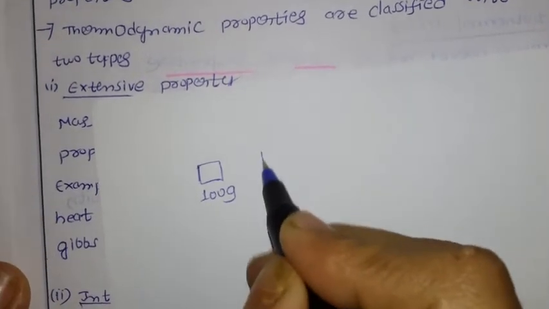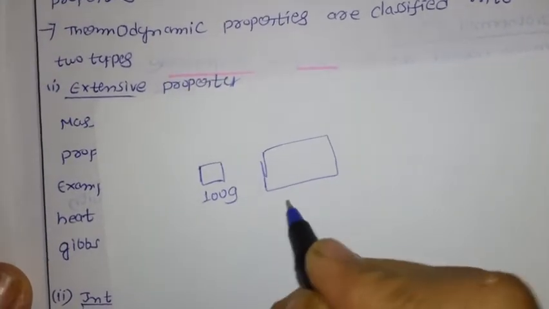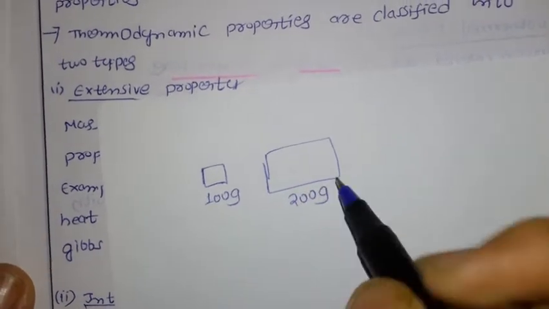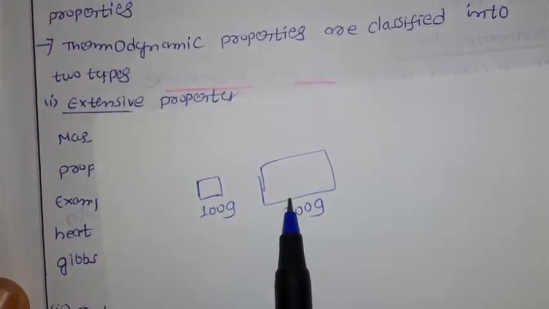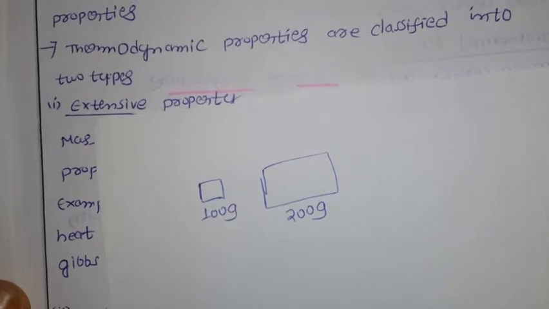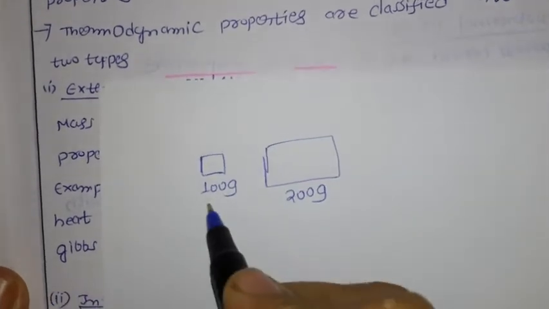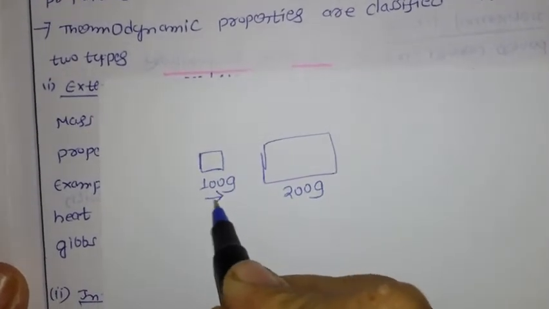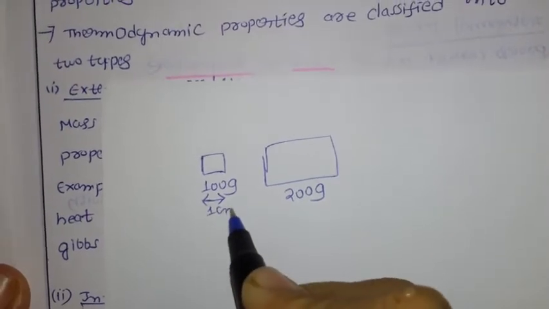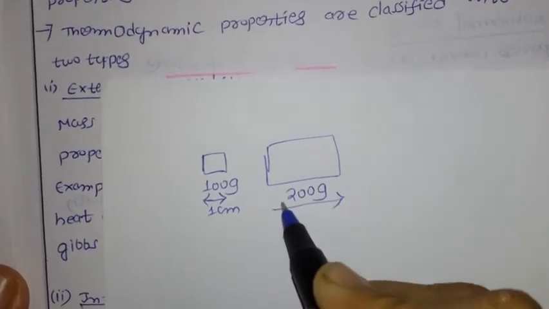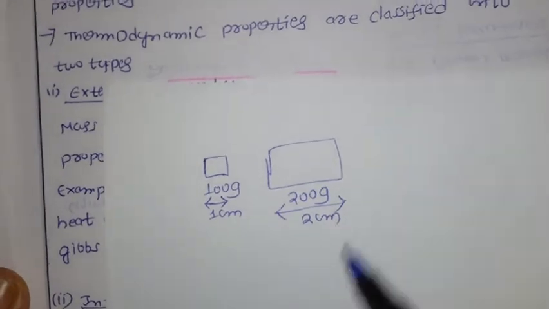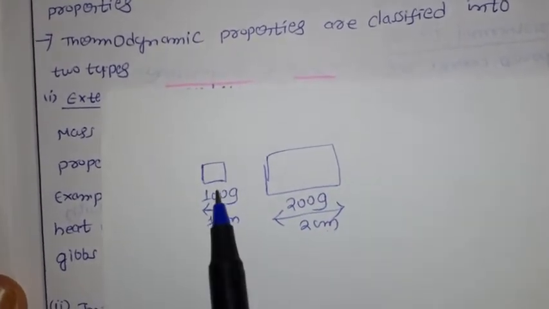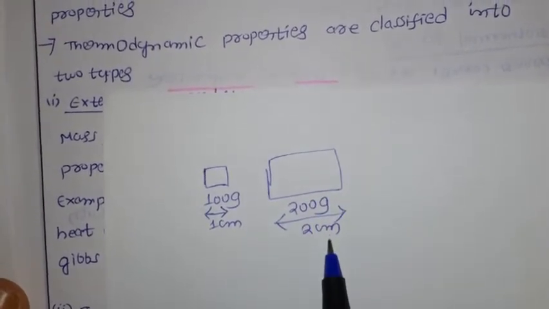Okay, next if you take another cube, think about that one, we have 200 grams. Here the mass is dependent, it's dependent on the mass. Next, if you see the length, for example, this cube's length is 1 centimeter, assume this one. Here, this may be 2 centimeters. It depends on mass. If mass increases, the length is going to increase.